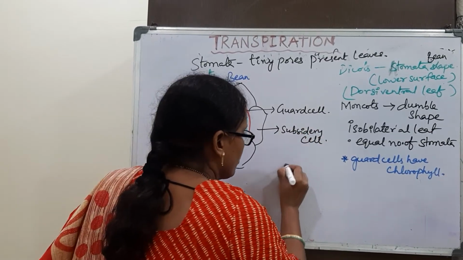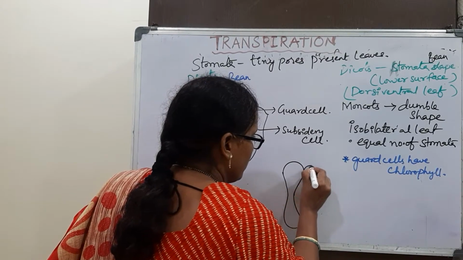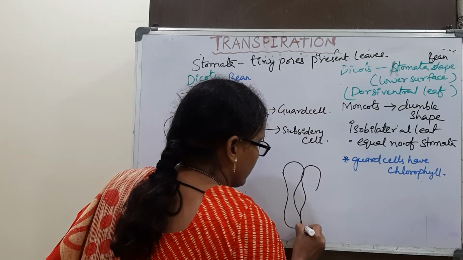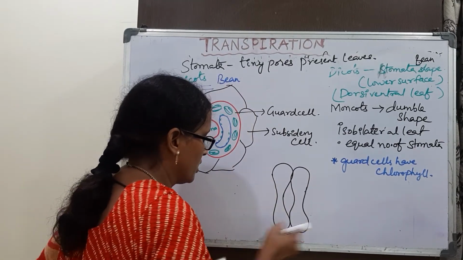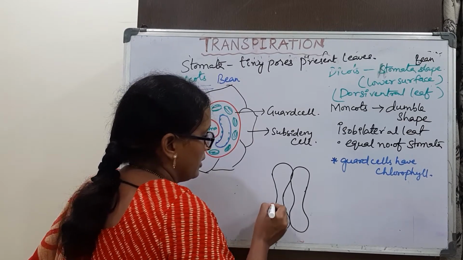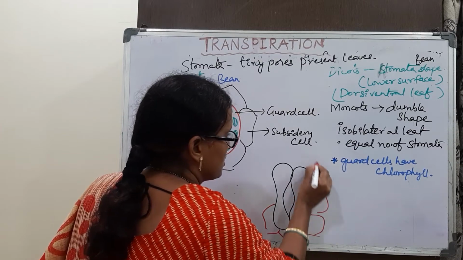And in case of monocots, it is dumbbell shaped. This is monocot stomata, and it is surrounded by epidermal cells.